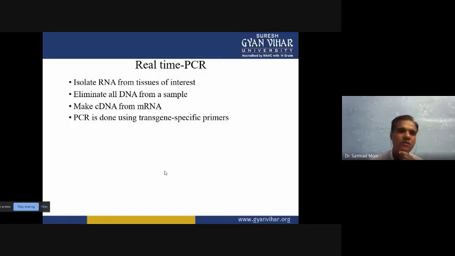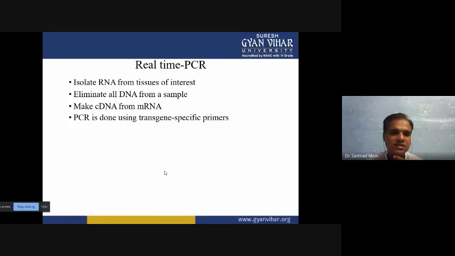Then, using reverse transcriptase enzyme, we prepare cDNA copies from the mRNA. PCR is then done using the transgene-specific primer, and we can detect whether the specific transgene is synthesized or not.